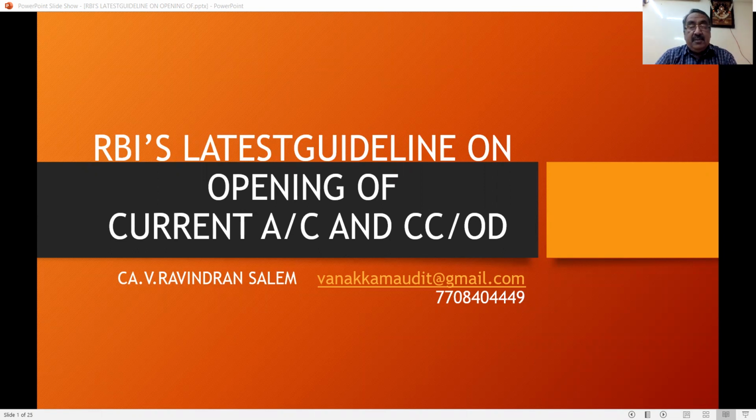Today I am going to take up a very interesting topic, and this is the latest one: RBI's latest guideline on opening of current account and CC and OD account. They have issued a new circular, and we are going to discuss it. This will be helpful to you even during the concurrent audit. This is a very hot topic.